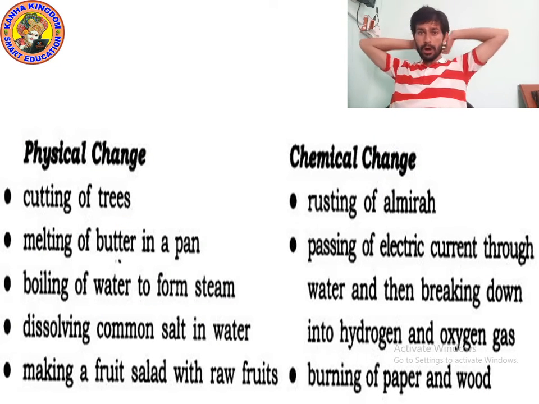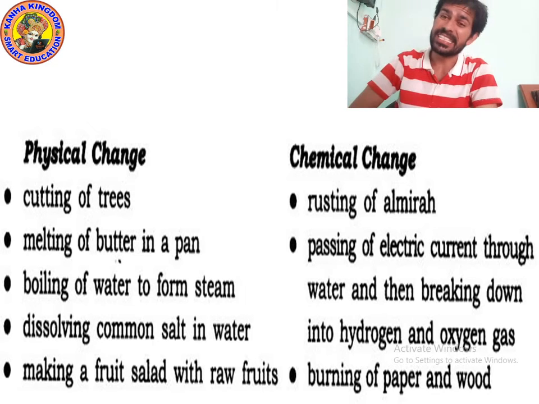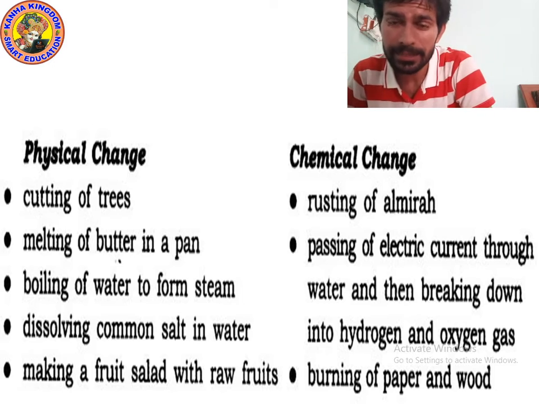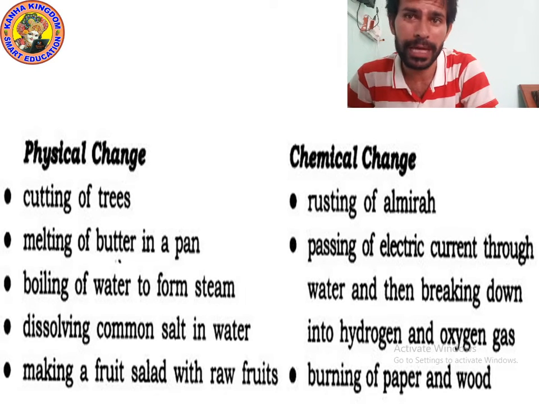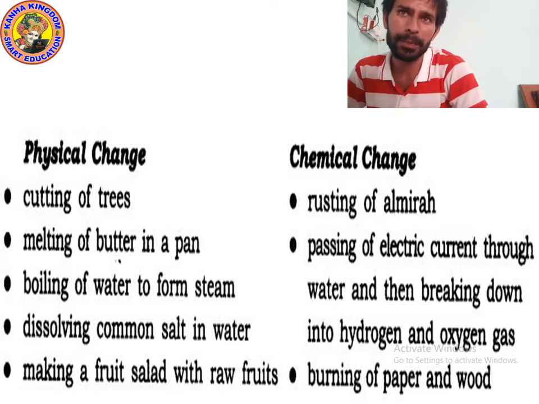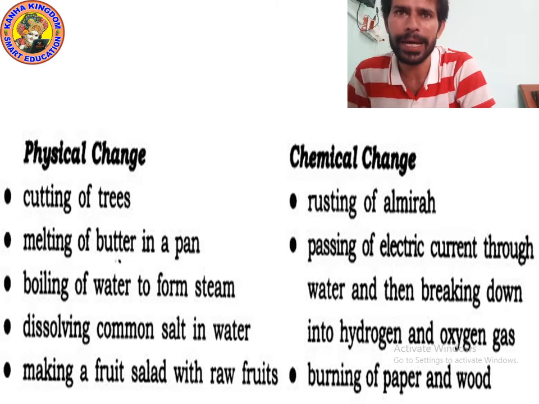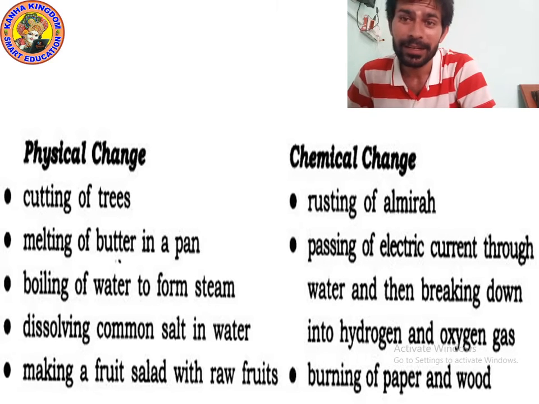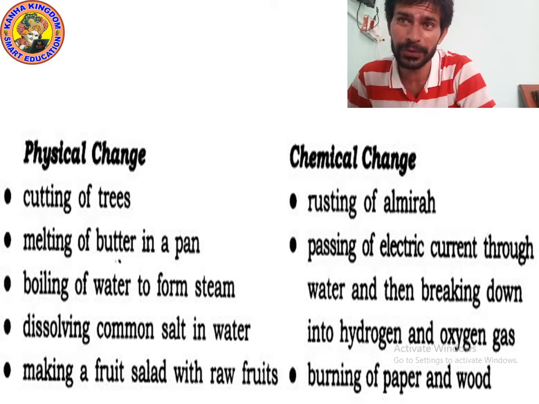Okay, kids. Now let's see examples of physical change and chemical change. Examples of physical change: cutting of trees, melting of butter in a pan, boiling of water for steam, dissolving common salt in water, making a fruit salad with raw fruit.